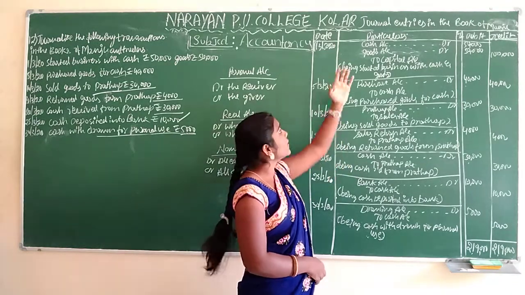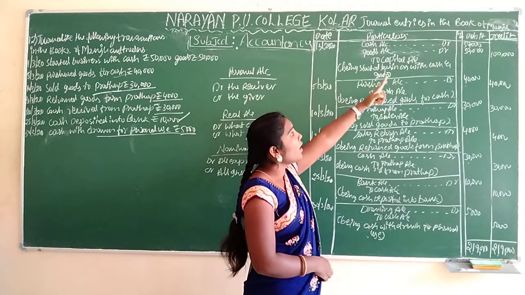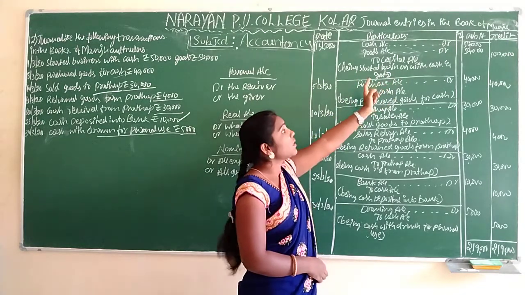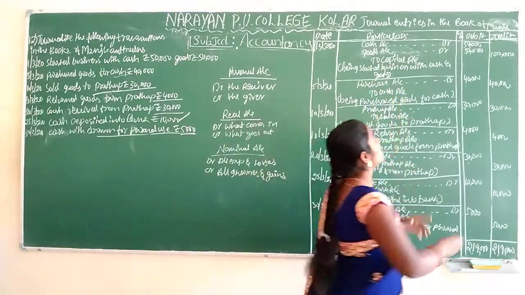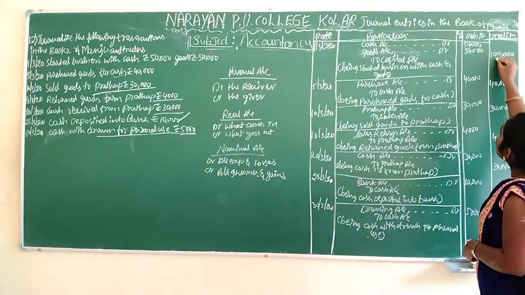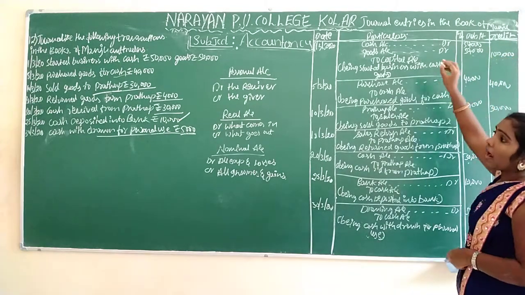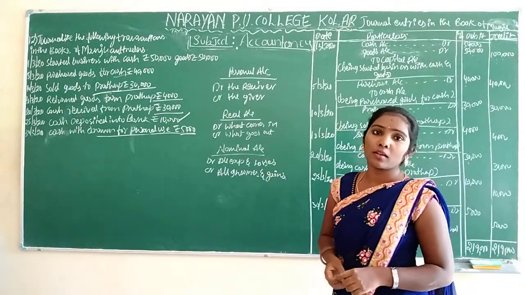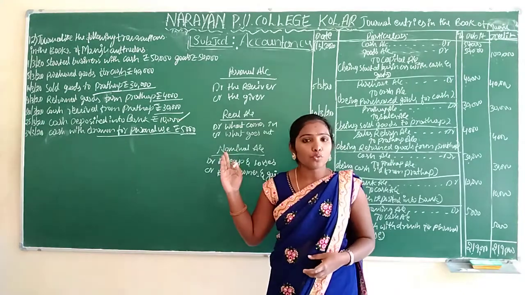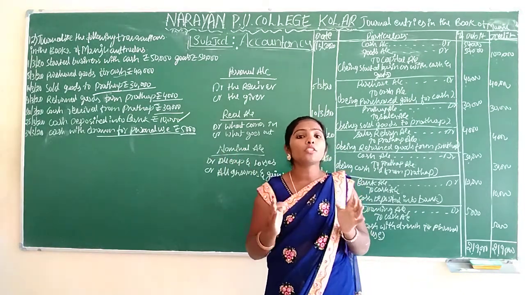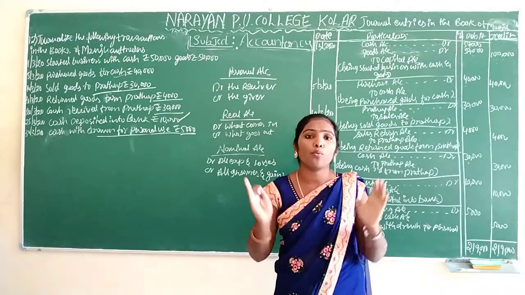What's the entry for that? Cash account debtor to goods account debtor to capital account. Debit side 50,000 and 50,000. Goods is 50,000. Total how much? If you add these 50,000 and 50,000, that should be 1 lakh rupees total. 1 lakh rupees capital is there, and with that we have started the business. Who is going to start here? Manjula. Sir, Manju started business here. How much amount does he have? Capital total 1 lakh rupees he has.